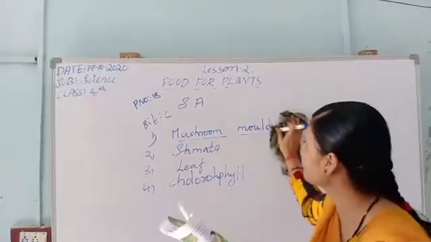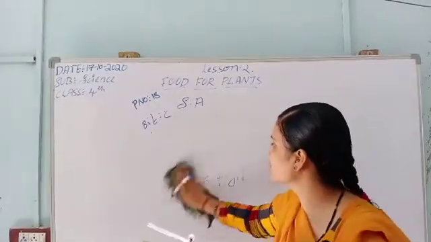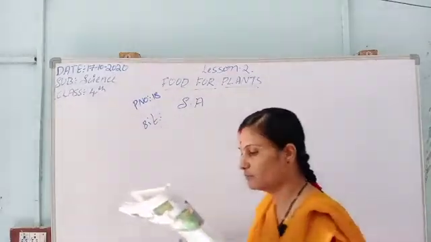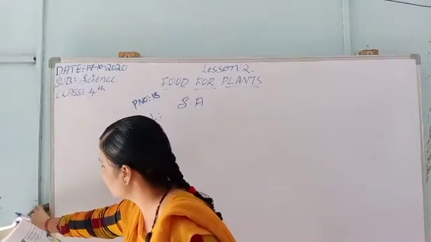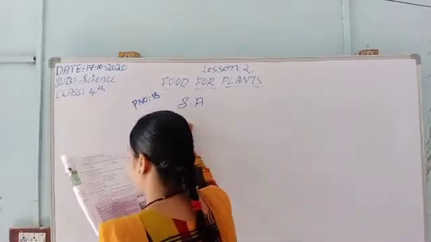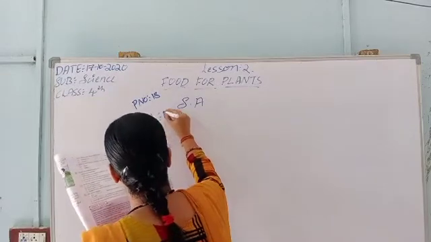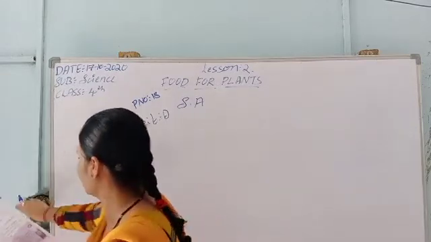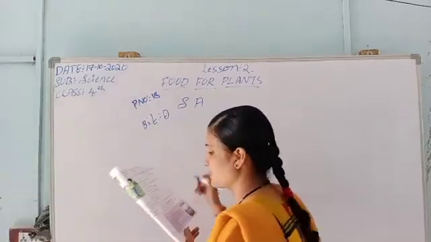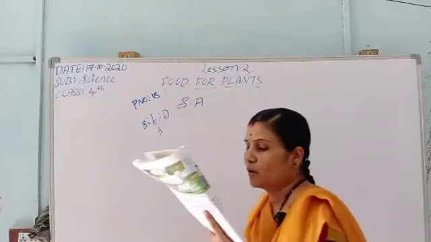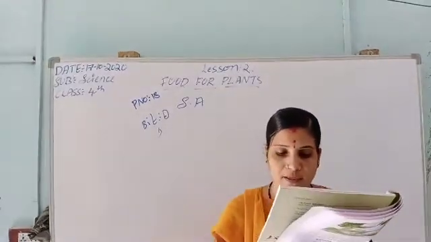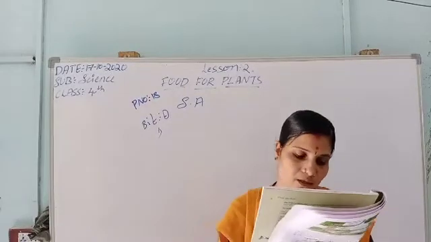Fill in the blanks. The last but not least, that is fill in the blanks. Everyone, you know what is meant by fill in the blanks. They will give the question, we should fill it with the answer. The first one is, only dash leaves which contain chlorophyll can produce food for the plants.